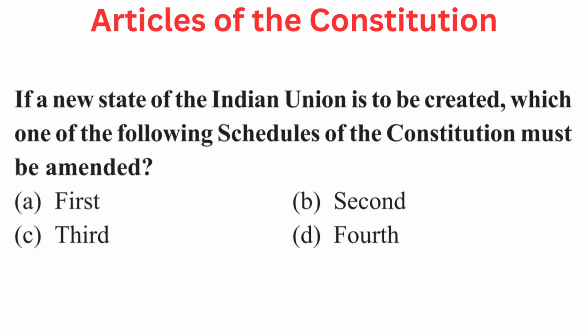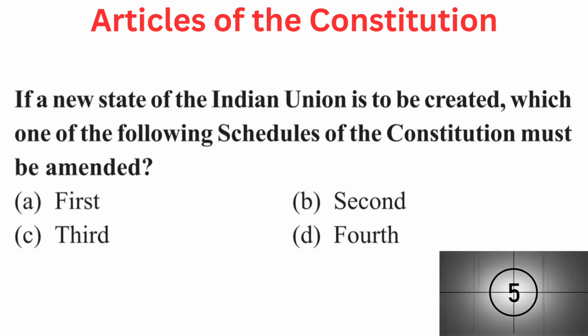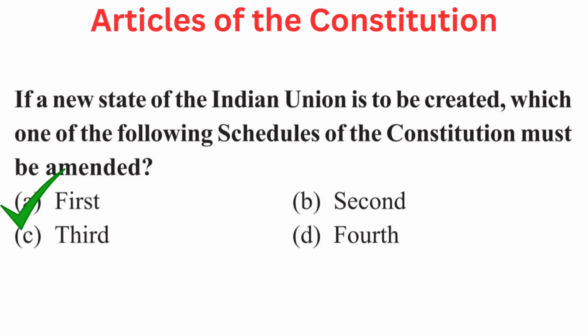Your question is if a new state of the Indian Union is to be created, which one of the following schedules of the Constitution must be amended? Your options are A. First, B. Second, C. Third, or D. Fourth. Right answer is A. First.